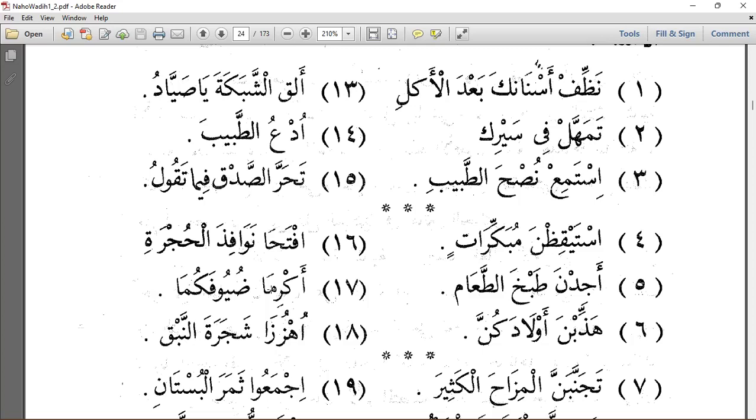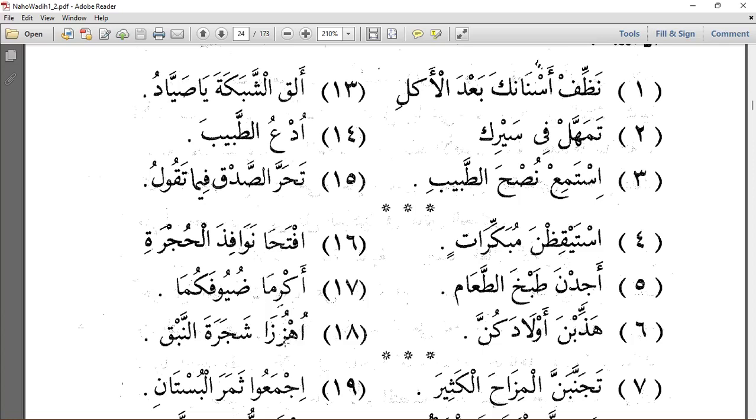So this is from akrama, to akrimu. Then we have what? Akrima, because the aslu of the verb is akrama. So taking it to mudari, we have to akrimu. So the aslu has to return while we are forming the amru. Then we say fi'lu amrin mabniyu ala hasfin noon, because it is the noon we removed while trying to form the amru. So akrima duyufakum.